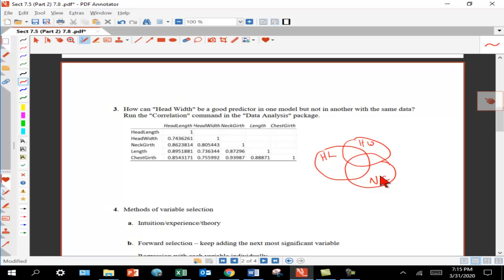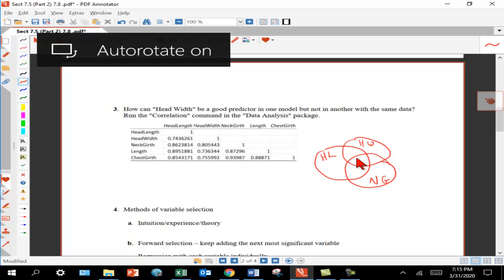And now if you think about total area kind of as a picture of predictive power, each time we add another variable, we're not really getting our money's worth because a lot of the information has already been captured in another variable.